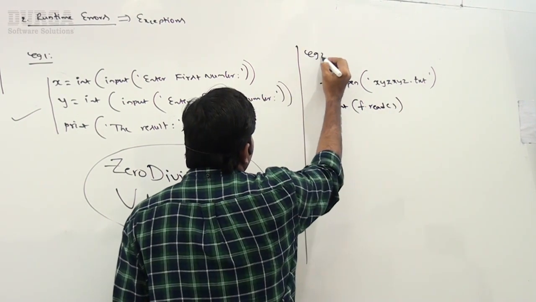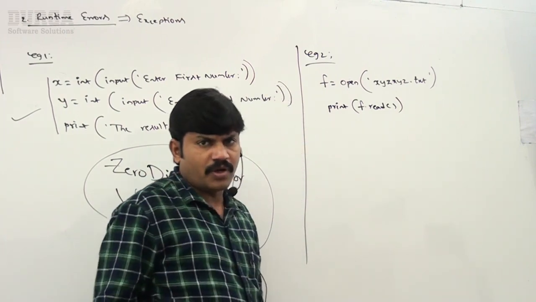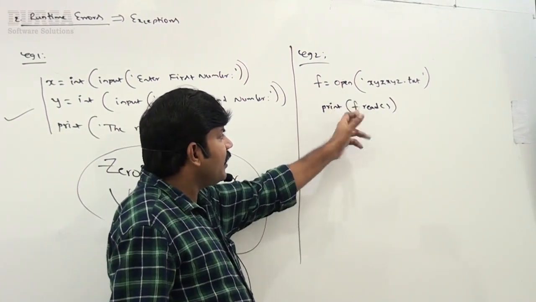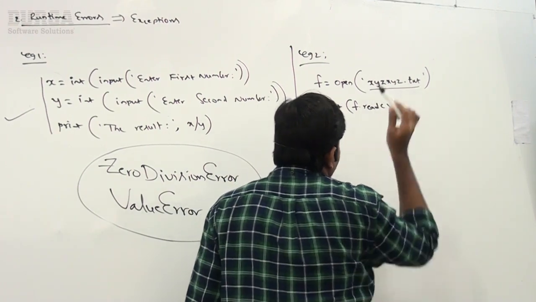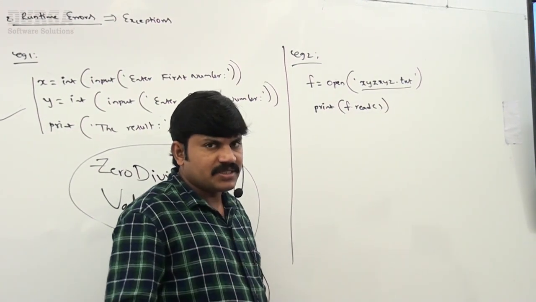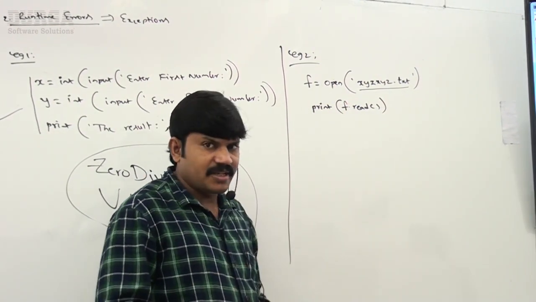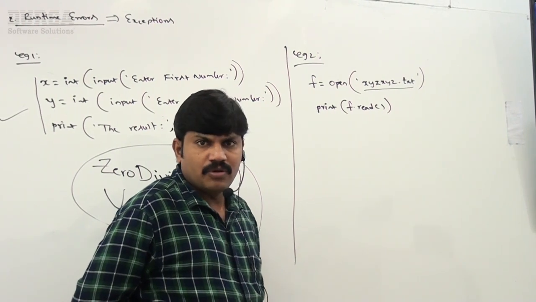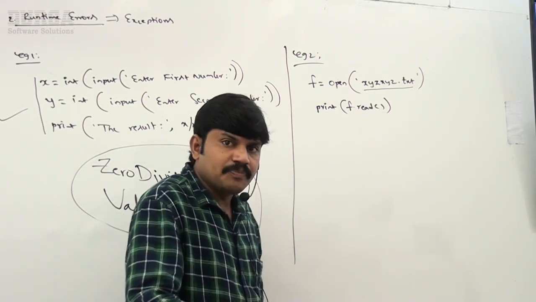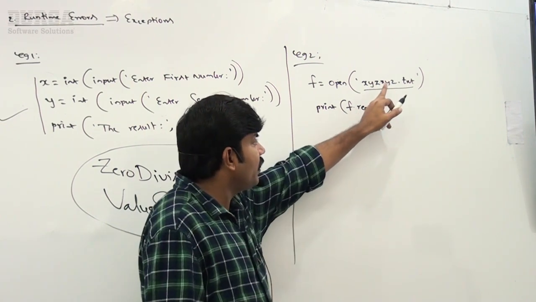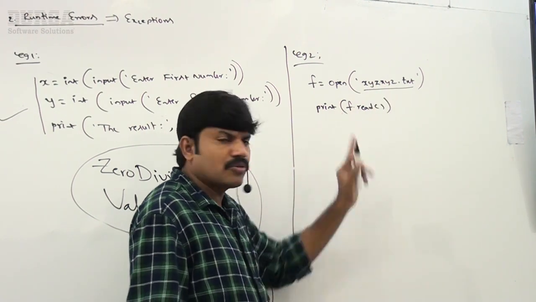So what I'm trying to do is print the data present inside the xyz.txt file. Is there any syntactical mistake in my application? No, perfectly it is valid. At runtime, it is trying to read the data and print that data to the console.